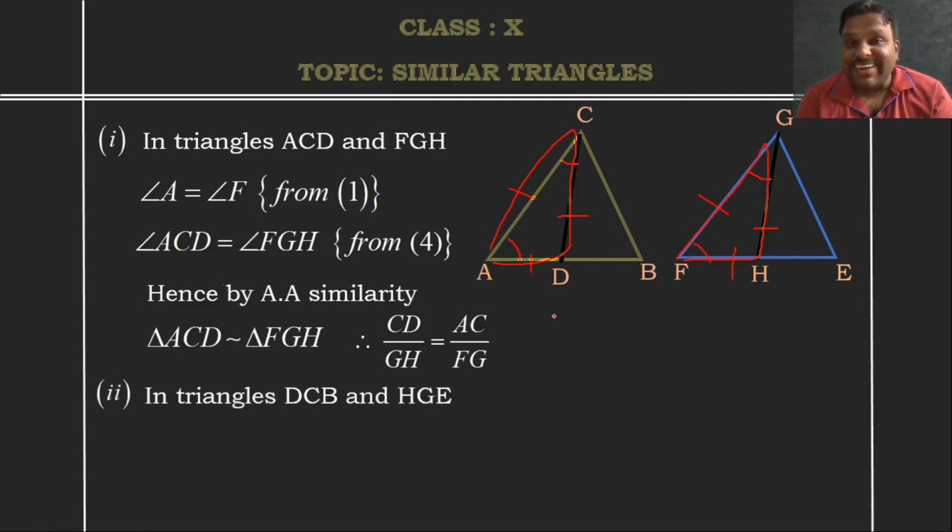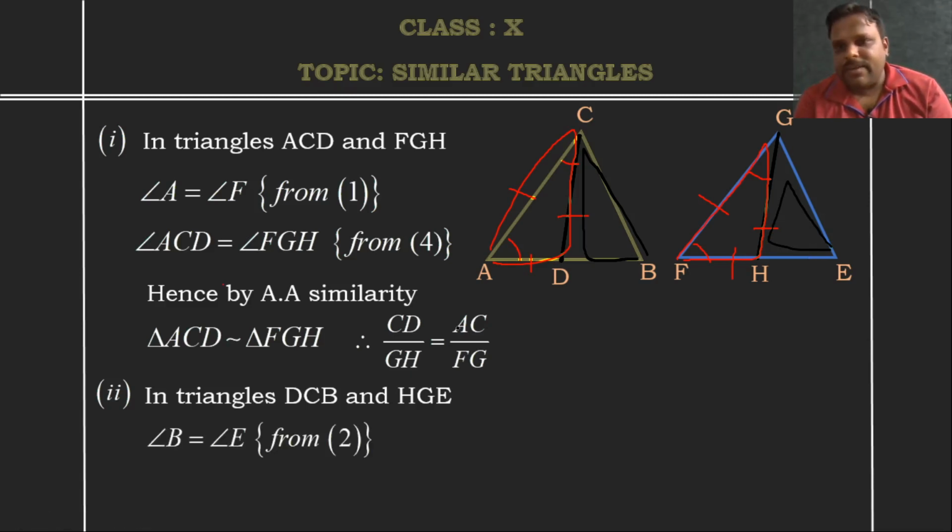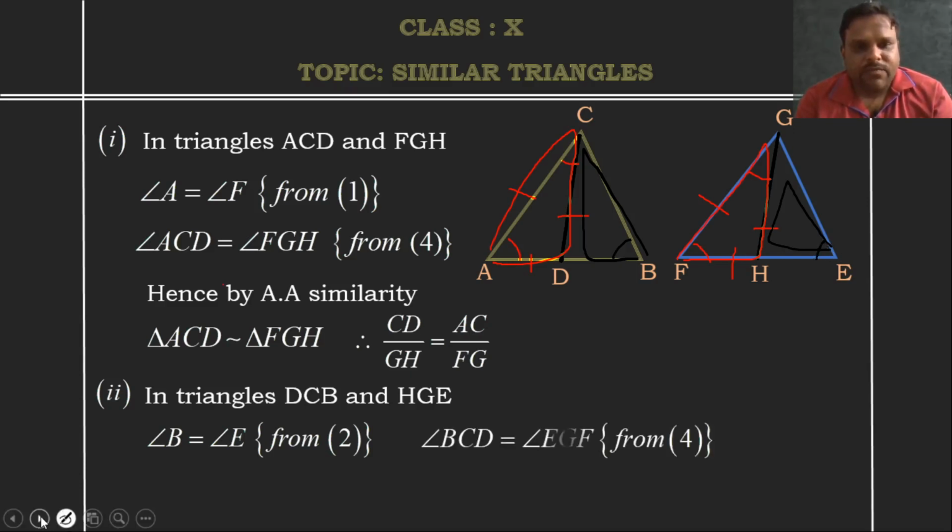Now we will consider the second type of triangles. The second type of triangles I will take are triangle DCB and triangle EGF. In these two triangles, again the same thing: angle B is equal to angle E. Angle B is equal to angle E, this is already known for us, and angle BCD is equal to angle EGF. This angle will be equal to this angle.